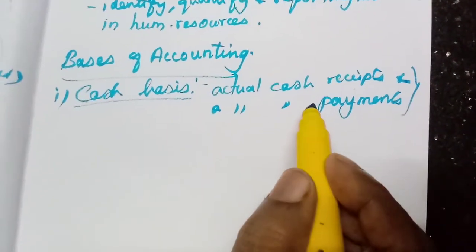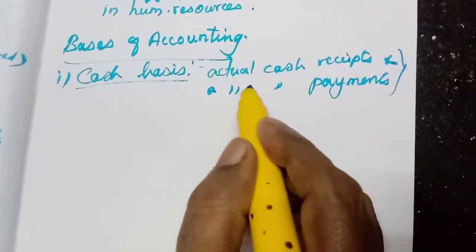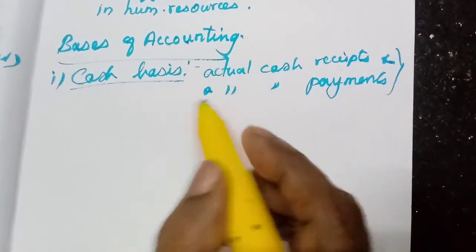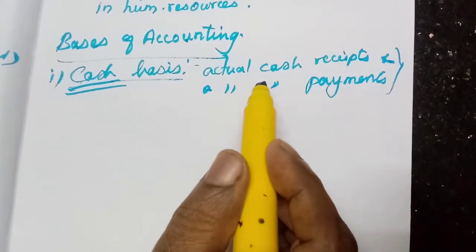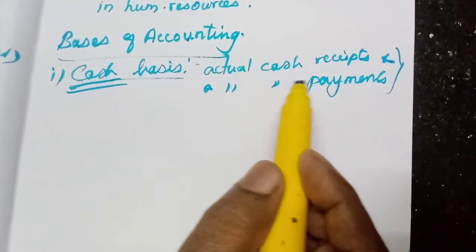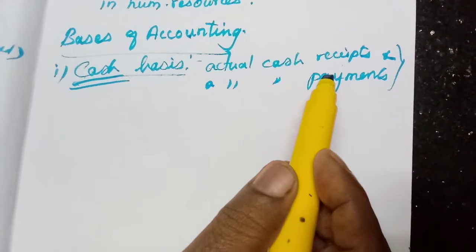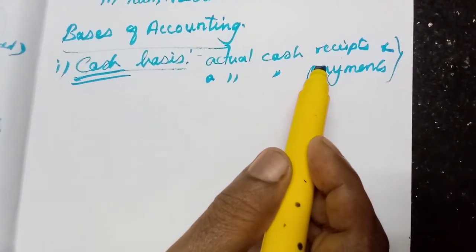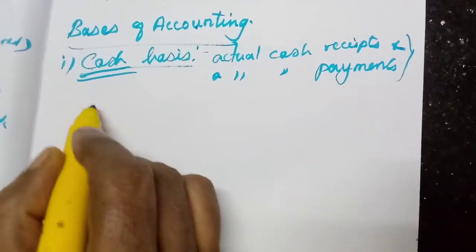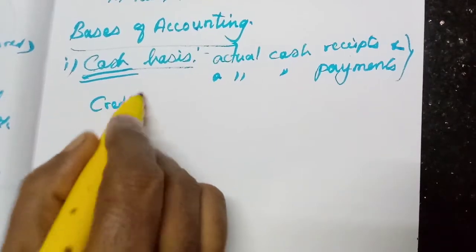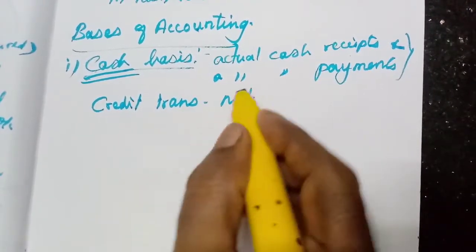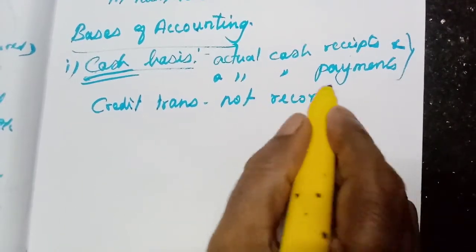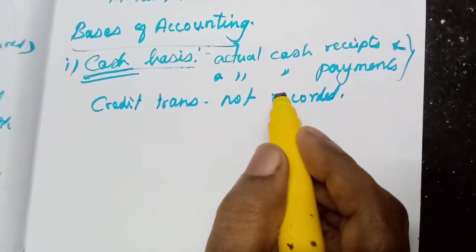If we do not receive any cash, we may not enter that one in the accounting. That is cash basis. Only cash transactions are recorded. Then what is not recorded? All credit transactions are not recorded. Understood? Only the cash transactions are recorded.